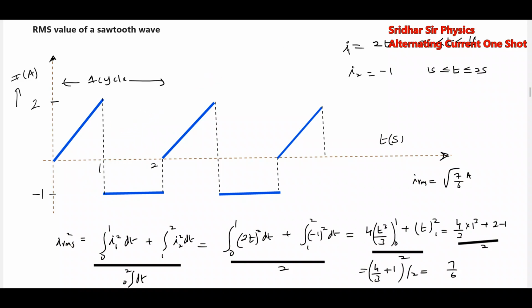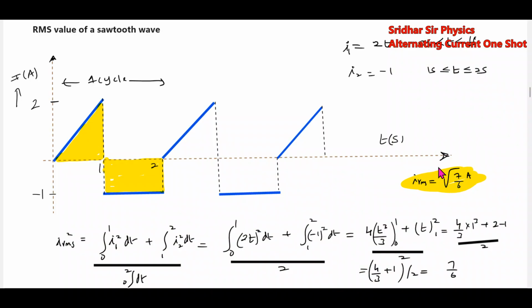Then define the curve. So the curve will be like this. This is actually your curve. This will become one cycle. So break up the limits. Concept of definite integral: define the curve for 0 to 1 second, 1 to 2 second, then substitute the limit, integrate, and we'll get the answer. This will be our answer.